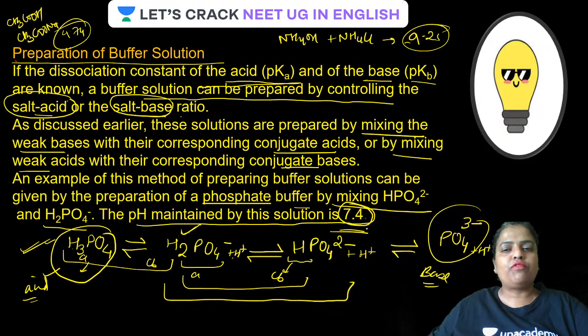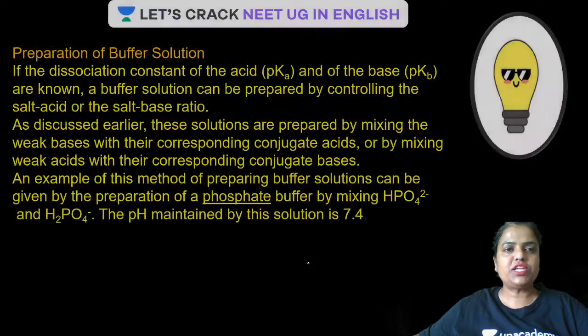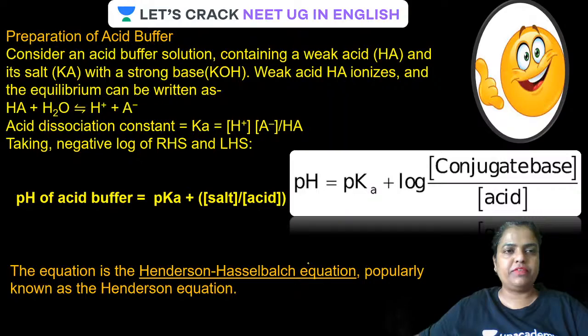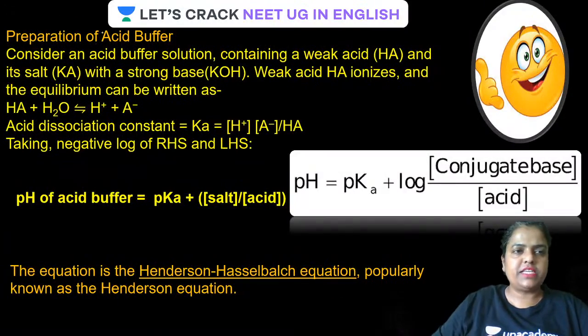The pH of phosphate buffer is just slightly alkaline, 7.4, and the reason behind that is there on the screen. Okay, why just slightly alkaline? Now, have a look at the screen. Preparation of acidic buffer. We had just now seen preparation of basic buffer. Now let us see preparation of acidic buffer.